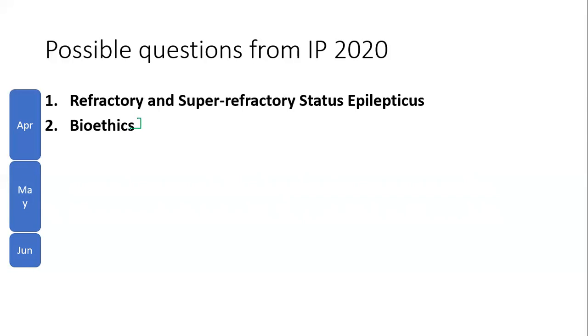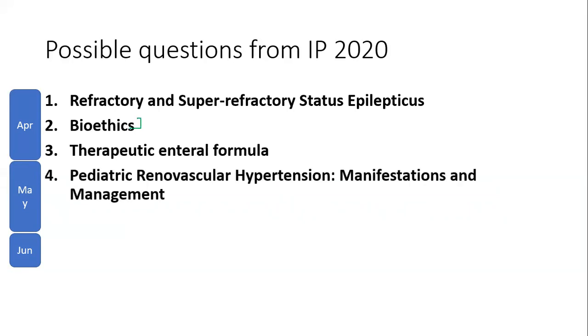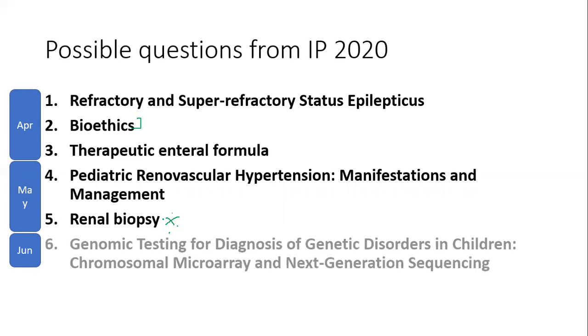So I urge you guys to read these kind of vague topics that you will not find in your standard textbooks. Again, therapeutic enteral formula is one such topic. Then pediatric renovascular hypertension, renal biopsy. Again, this can be very well asked because this is a standard investigation that we do, but we may not be able to put it down in writing very well.